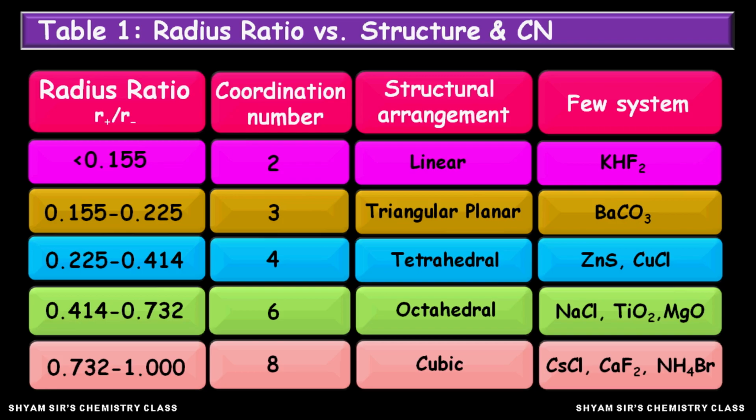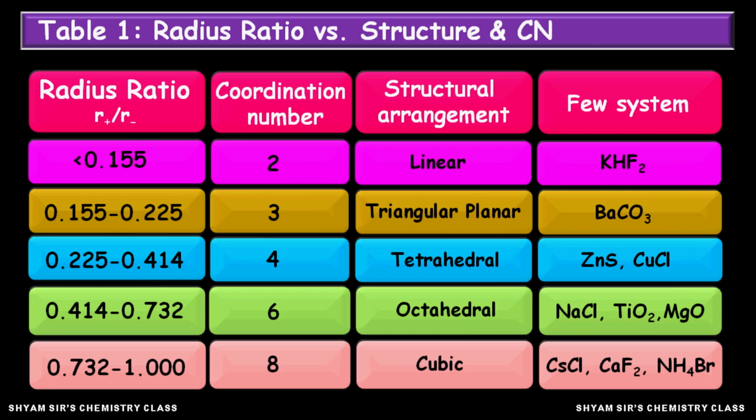Here I have shown barium carbonate as an example. Now, let's move to the next one, that is when the limiting radius ratio is between 0.225 and 0.414, the coordination number becomes 4 and the structure becomes tetrahedral. For example, ZnS, CuCl, etc.